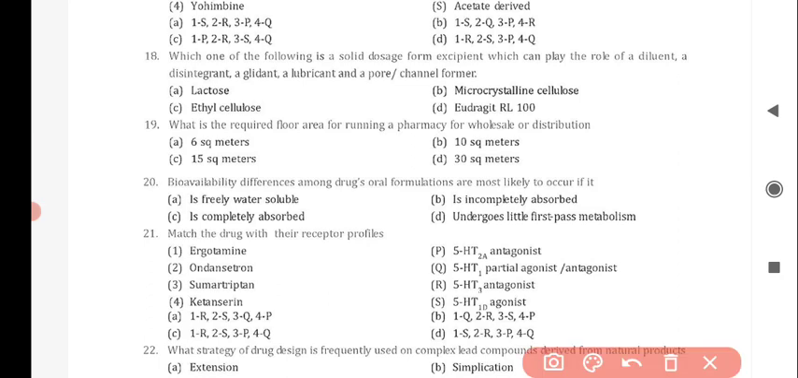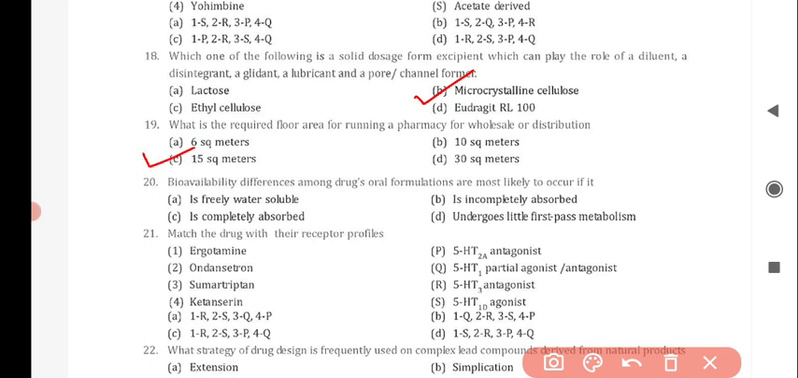Next question is, which one of the following is a solid dosage form excipient which can play the role of a diluent, a disintegrant, a glidant, a lubricant, and a pore channel former? And the correct answer is option B, that is microcrystalline cellulose. Next question is, what is required floor area for running a pharmacy for wholesale or distribution? And the correct answer is option C, 15 square meters.